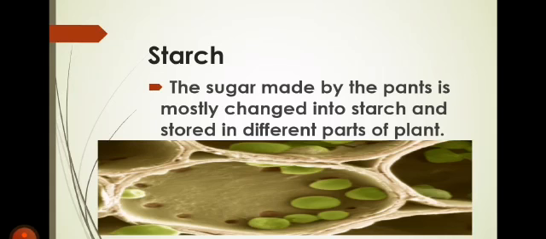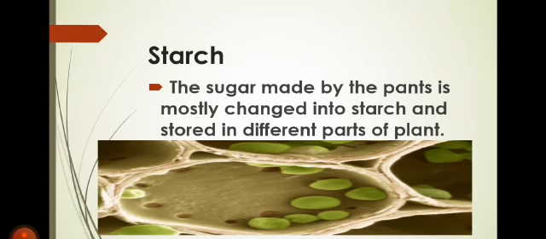What are the parts of the plant? Roots, stems, leaves, flowers, and fruits. So the plant stores extra food inside different parts of the plant. Allah subhanahu wa ta'ala has allowed the plant to store the food in different parts.